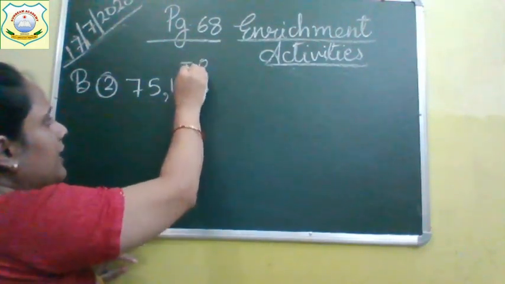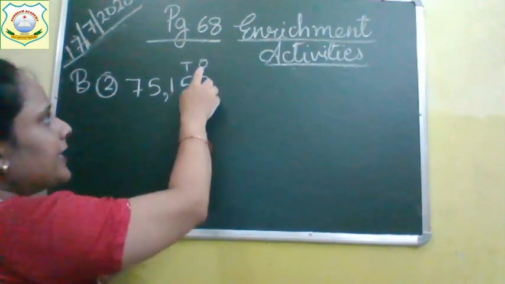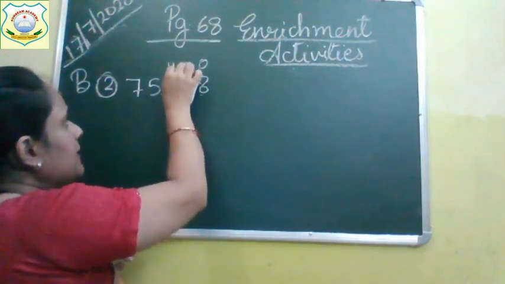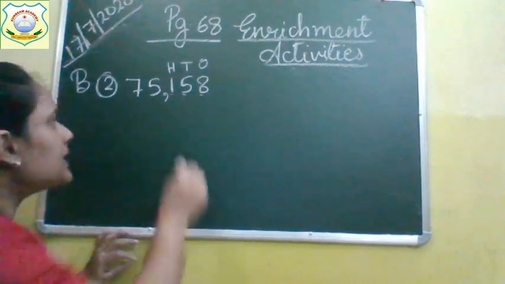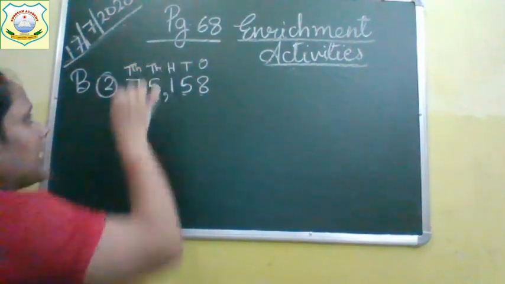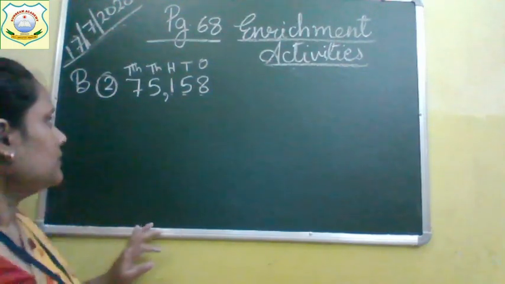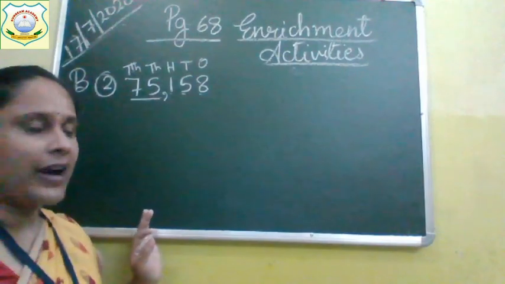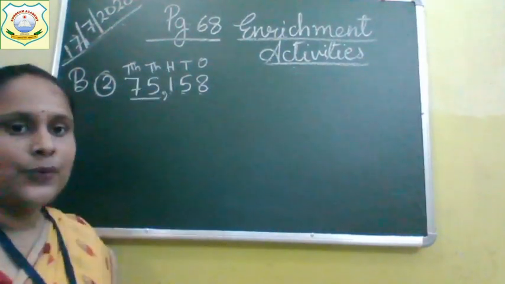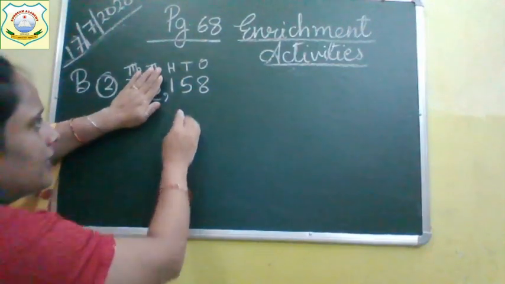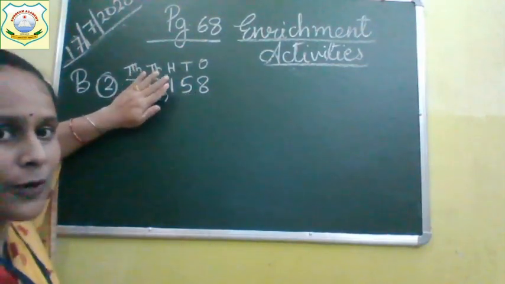Now write the places, all of you. 8 is in the ones place, 5 tens place, 1 hundreds place, 5 thousands place, and then the 10,000s place. Now how many thousand is there? 75,000. You all know how to read this number.